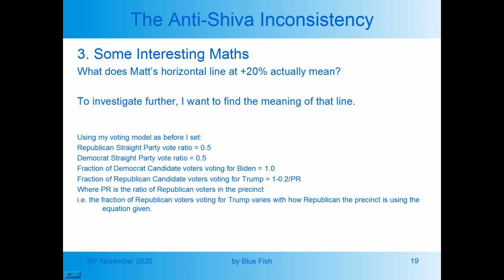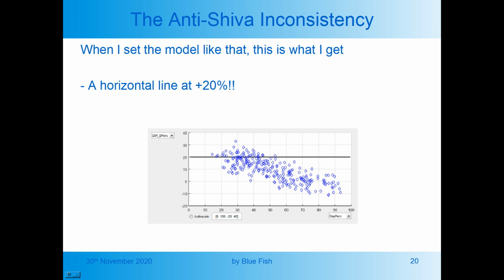In other words, the fraction of Republican voters voting for Trump varies with how Republican the precinct is, using the equation given. When I set the model like that, this is what I get: a horizontal line at plus 20%.